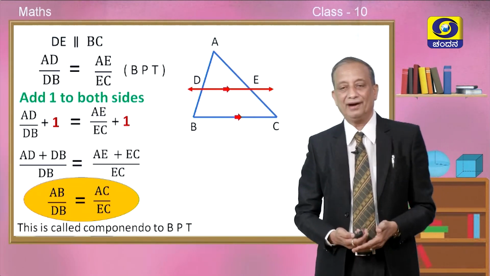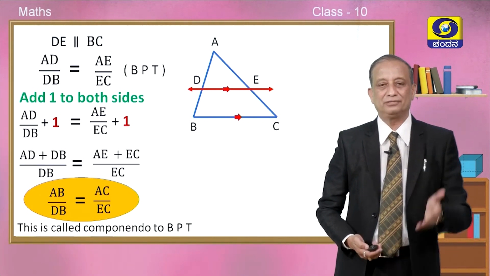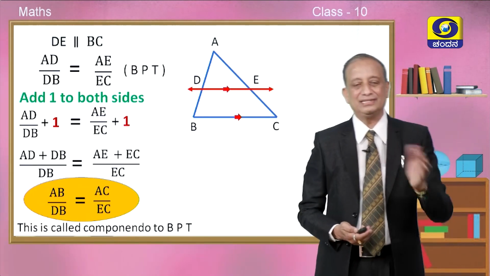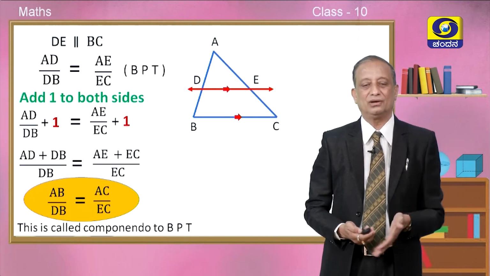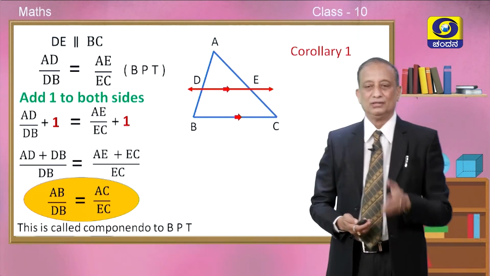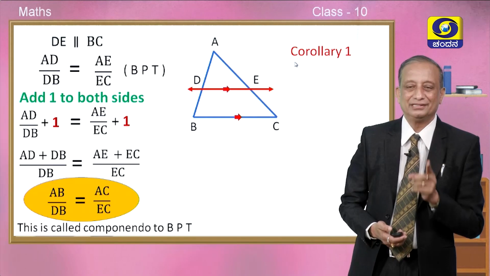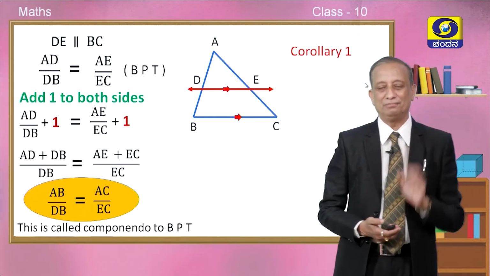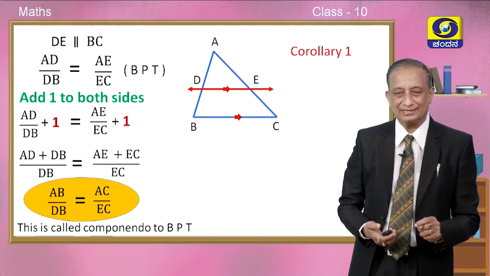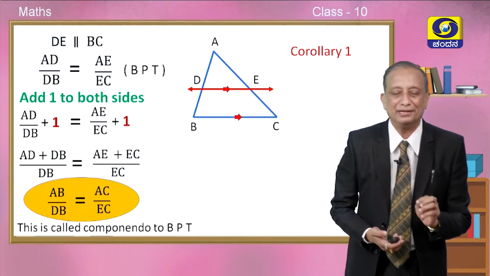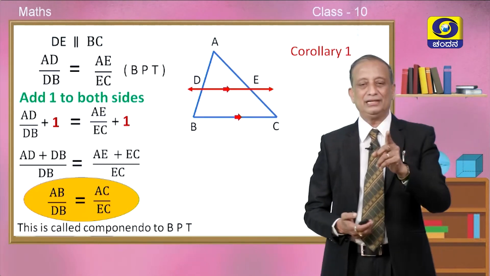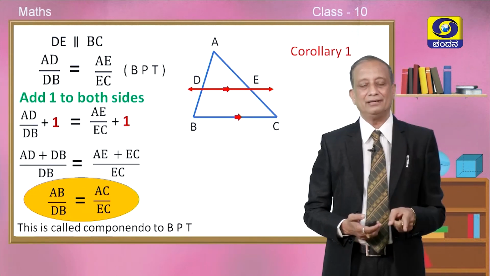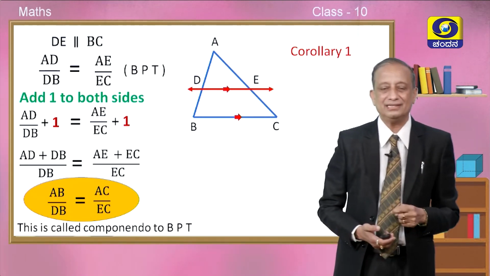In the ratio and proportion chapter, this is called componendo. So, adding 1 to both sides is called componendo, and this is called componendo applied to BPT. So, children, from here onwards, shall we recognize this as corollary number 1 to BPT. In future classes, we will just say, because of corollary number 1 to BPT, immediately you must recall this figure and this result, that is AB upon DB is exactly equal to AC by EC.